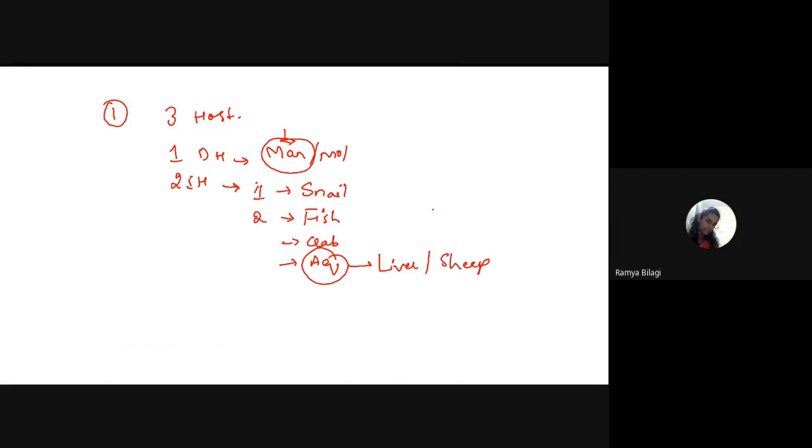They will hatch the first larva, miracidia, then sporocyst, then from sporocyst onwards, redia will come out. Redia will come out in the form of cercaria, then cercaria will develop into metacercaria, that is the encysted form. And this encysted form, it will live where? In the aquatic plant. Again the sheep may eat the same aquatic plant, or man may eat that aquatic plant, and the cycle will continue. So remember this, aquatic plant means it is always related to sheep or liver fluke, right?